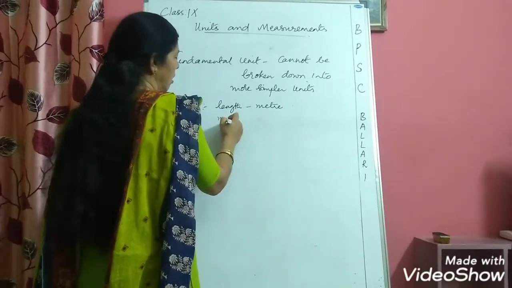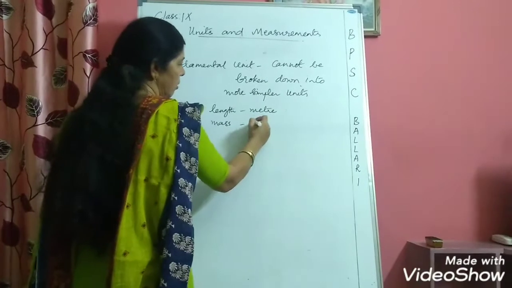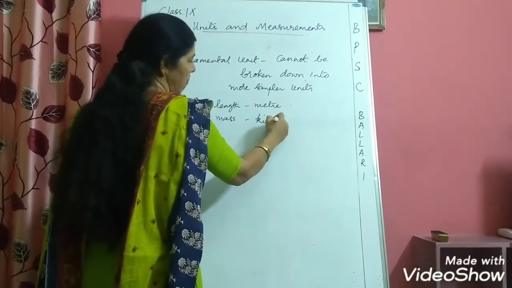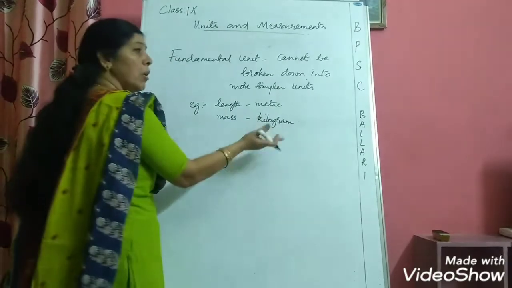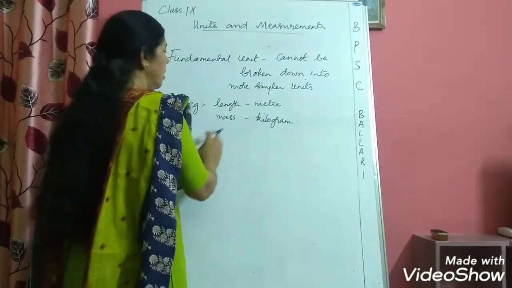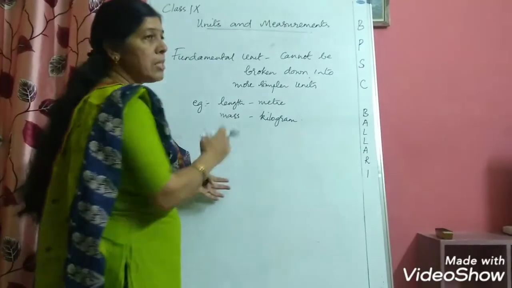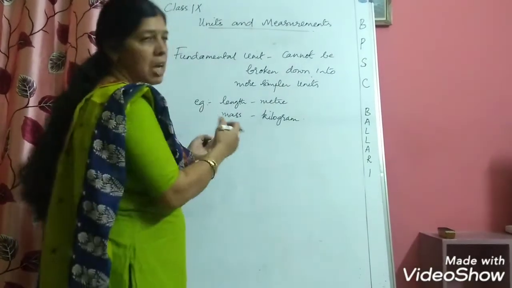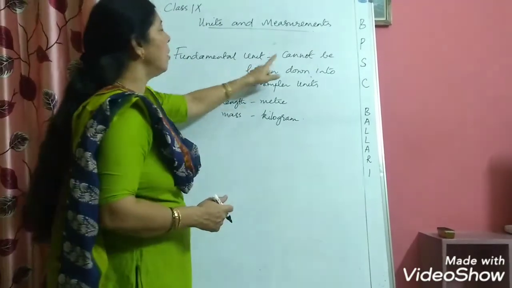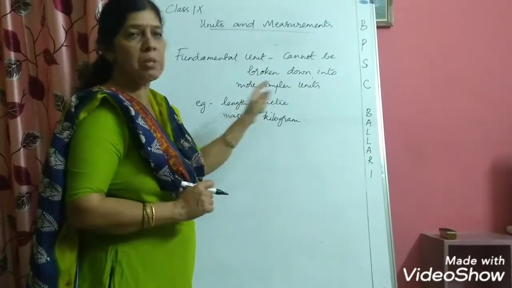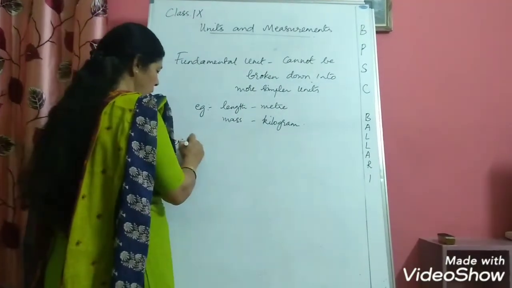You have mass, one more physical quantity. For that we use the unit kilogram. So this also cannot be broken down into any other unit. Like this, there are some 7 to 8 fundamental units plus 2 supplementary units which I will be listing very shortly. So remember, a fundamental unit cannot be broken down into more simpler units. On the other hand, we have derived units also.